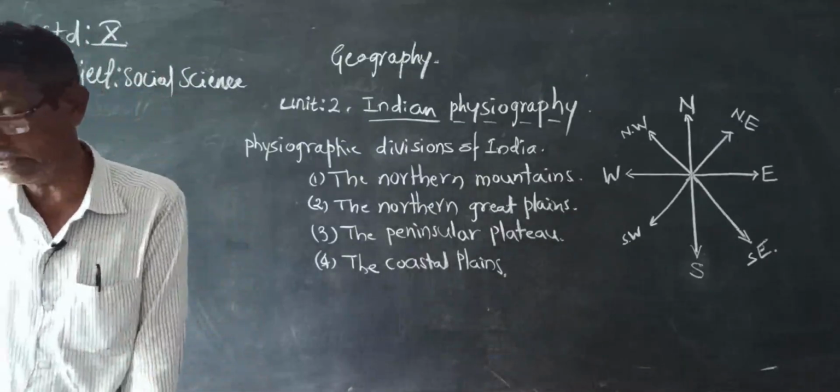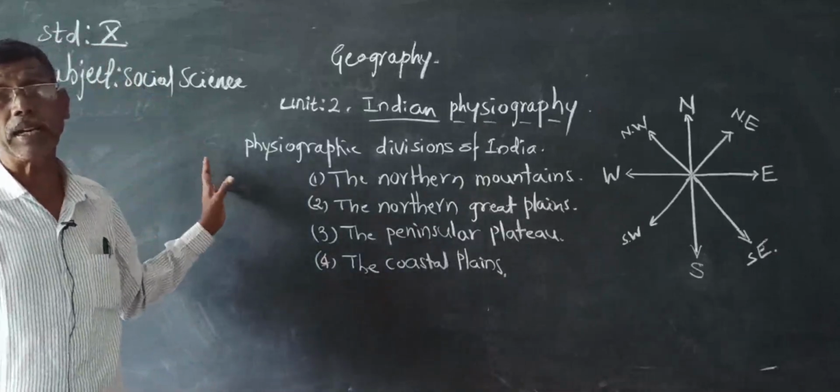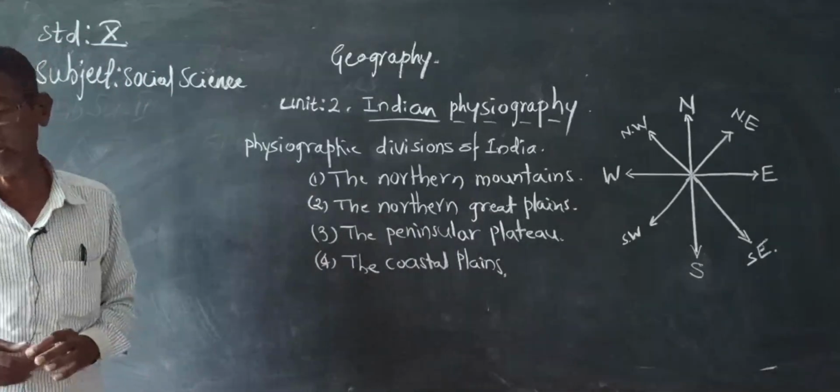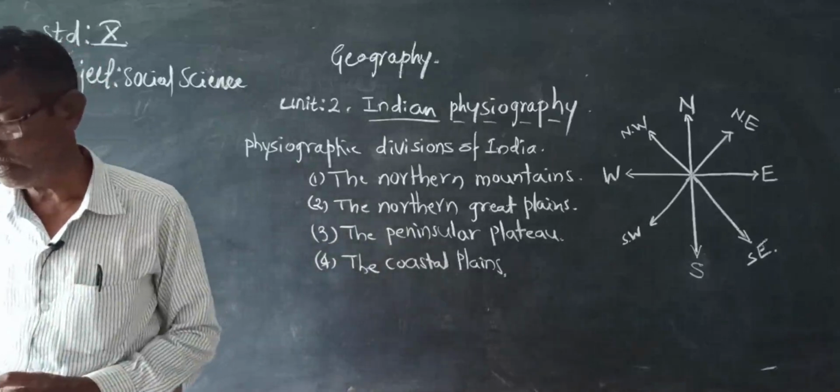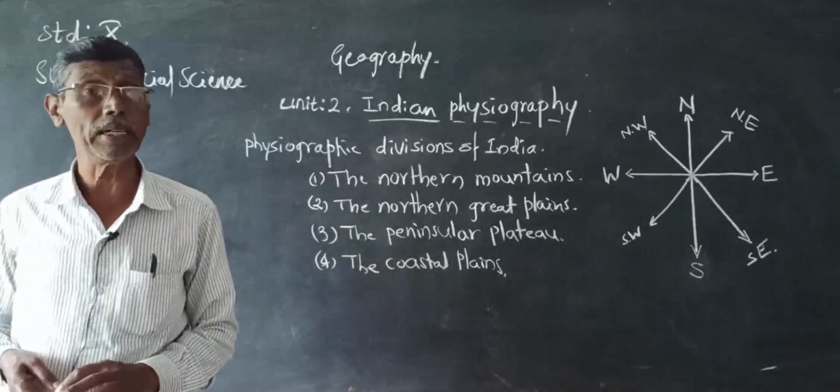The Greater Himalayas are covered with snow. These ranges, which are covered with snow throughout the year, are called Himadri.